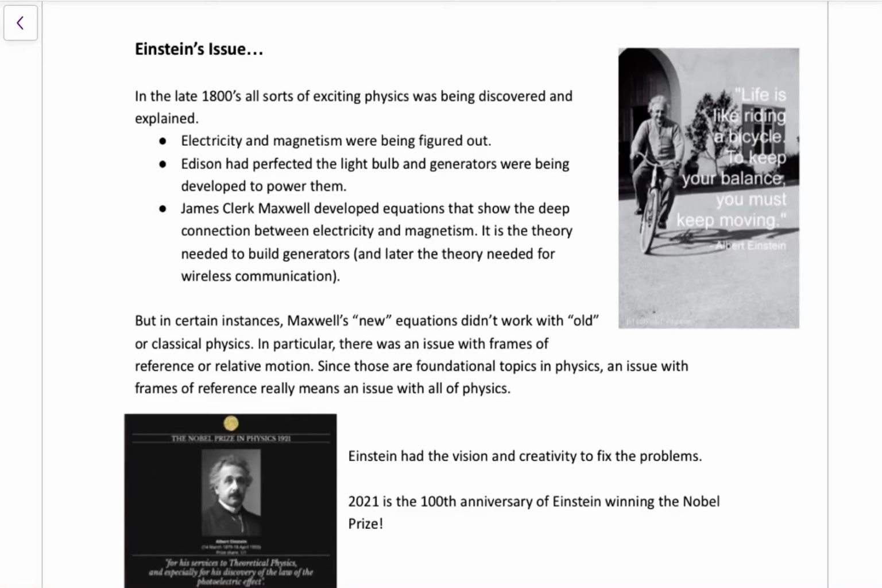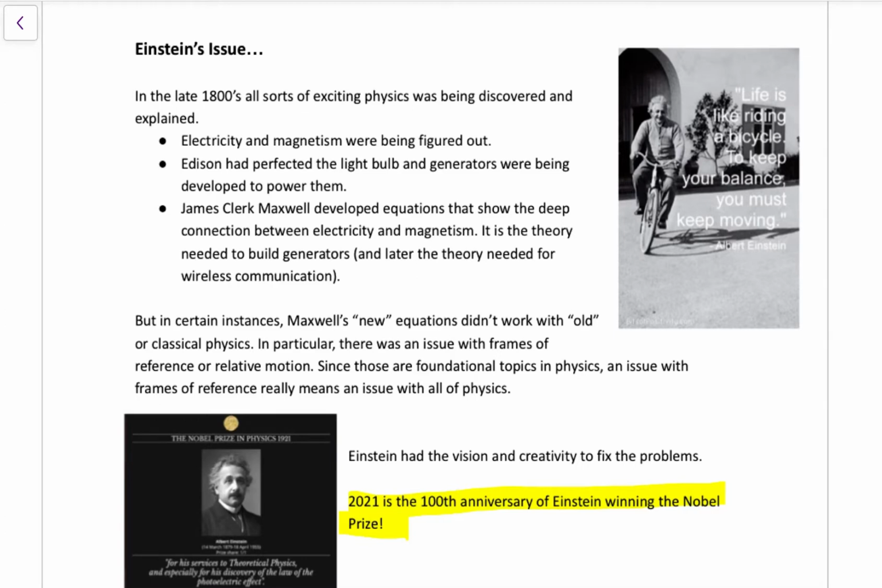In this lesson, we're going to learn about special relativity. Special relativity is a thing Einstein came up with way back in 1905. Einstein won the Nobel Prize in 1921. So this year is actually the 100th anniversary of him winning the Nobel Prize, which is kind of cool.